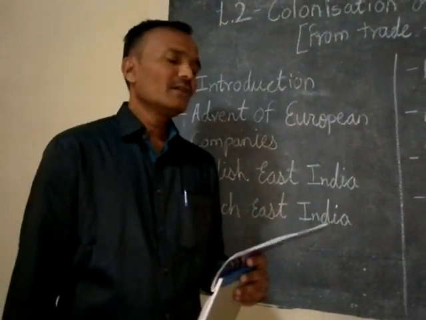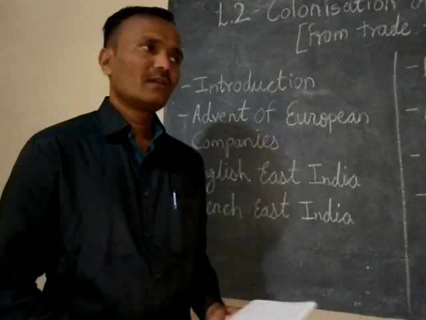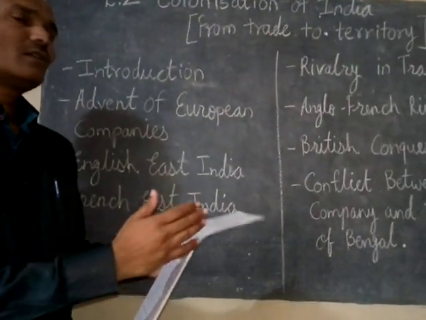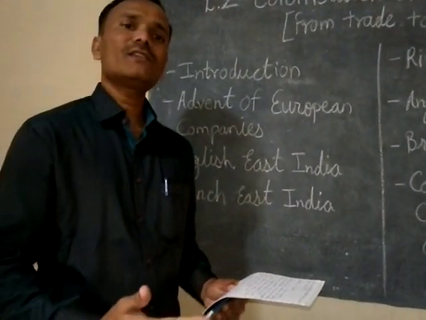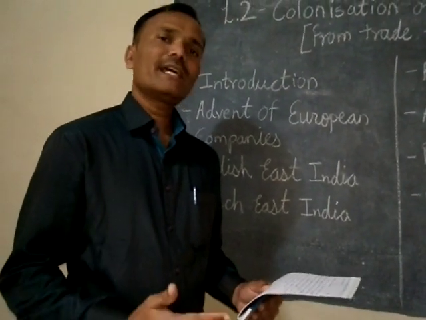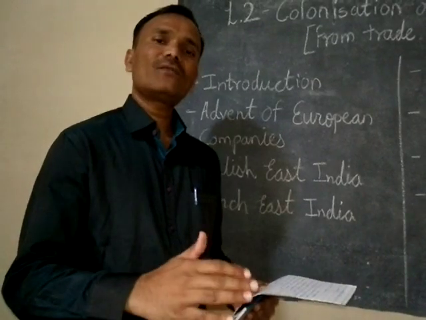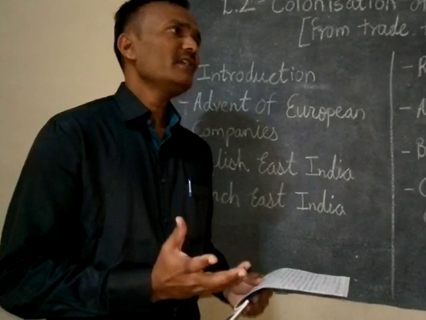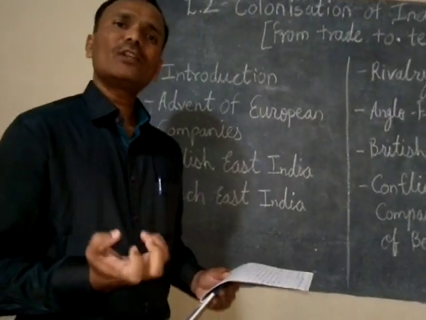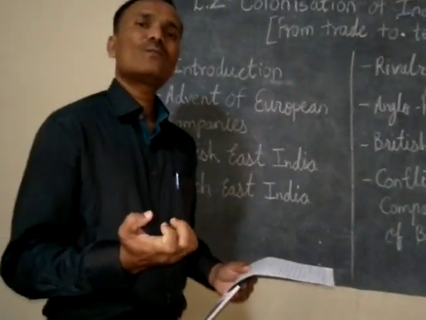Then, rivalry in trade. Obviously many European countries entered the eastern countries for trading. So there was rivalry, meaning conflict started to arise between these companies. Why? To get the monopoly and more and more profit.